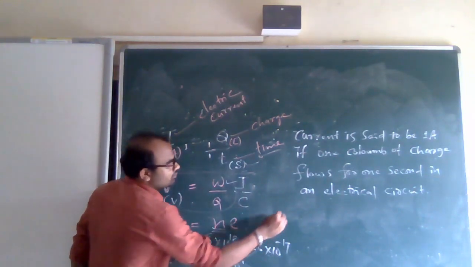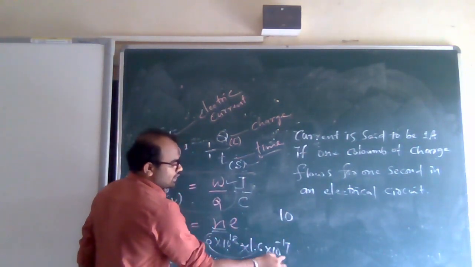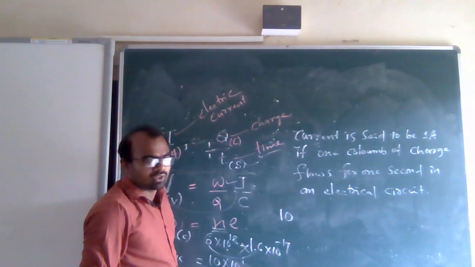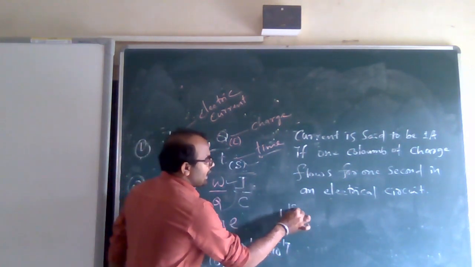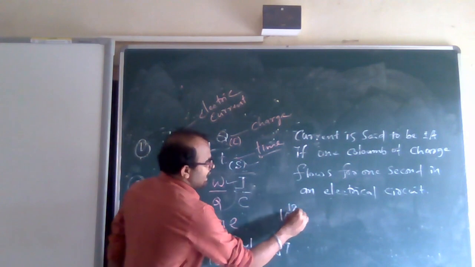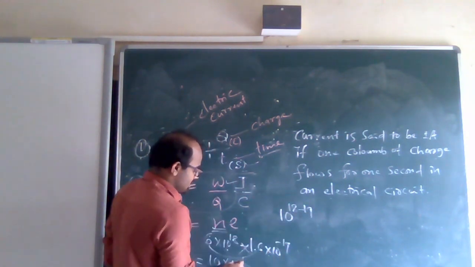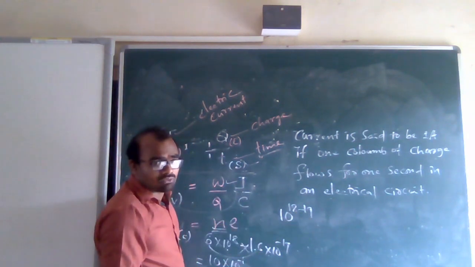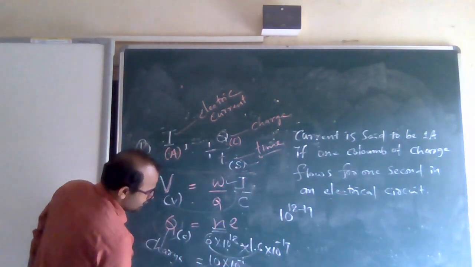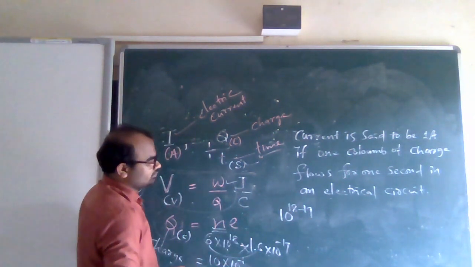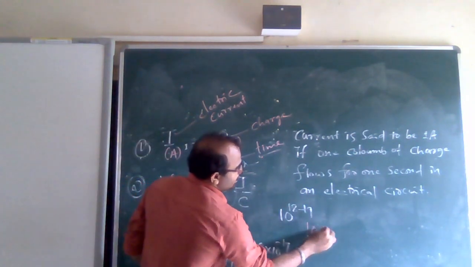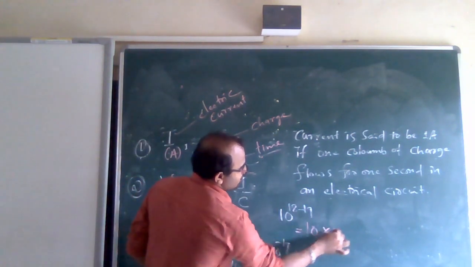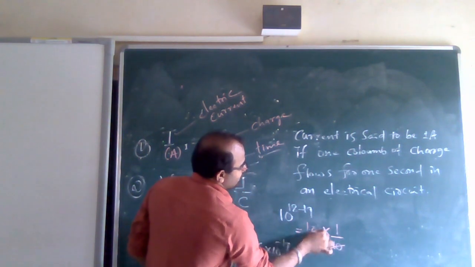How will it become that? 10 to the power 18 into 10 to the power minus 19 is 10 to the power 18 minus 19, that means 10 to the power minus 1. 10 into 10 to the power minus 1 is 10 by 10, 10 cancels.